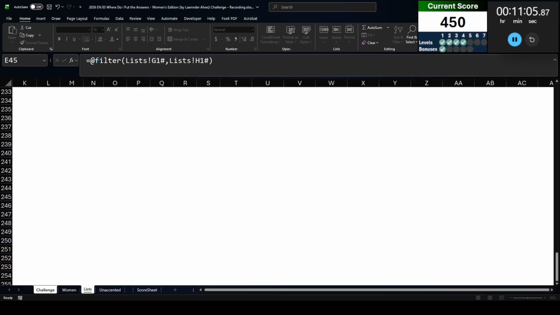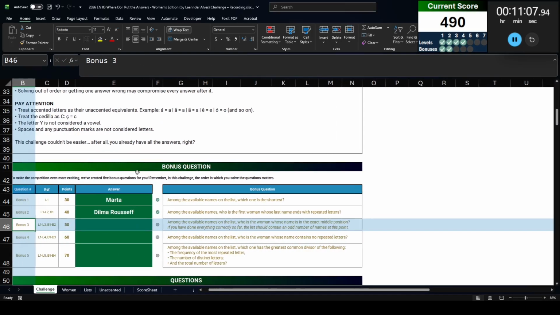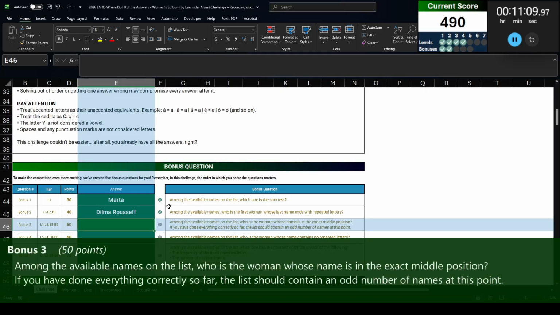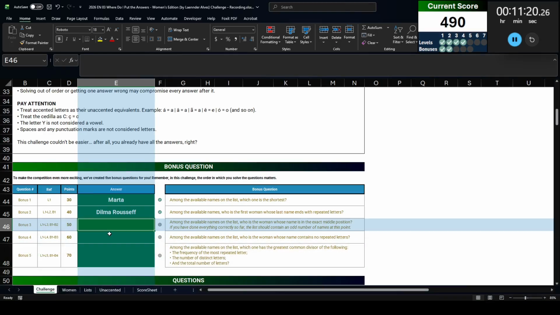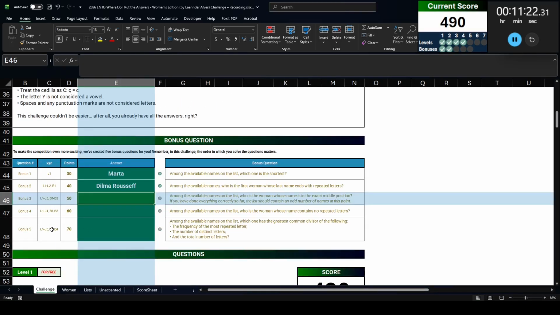We'll throw an @ in the middle so we get the first name from that list, and there we go. Bonus 3: among the available names on the list, who's the woman whose name is in the exact middle position? Okay, so this is the one that I'm a bit more worried about. We need to get the list of names after level 3.